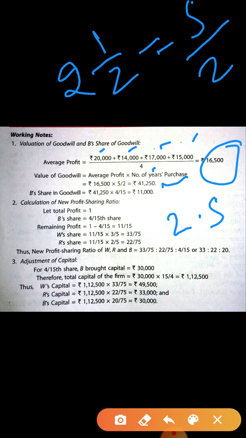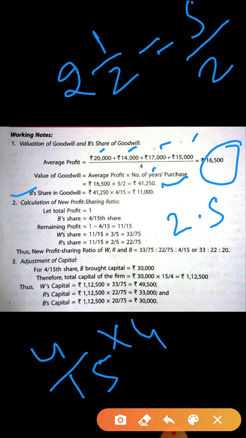Now you have to find out B's share of goodwill. B is a new partner and his share of goodwill. Now what is his share? 4/15. So calculate 41,250 into 4/15. It is 11,000. Now this 11,000 you have to distribute among the sacrificing ratio.